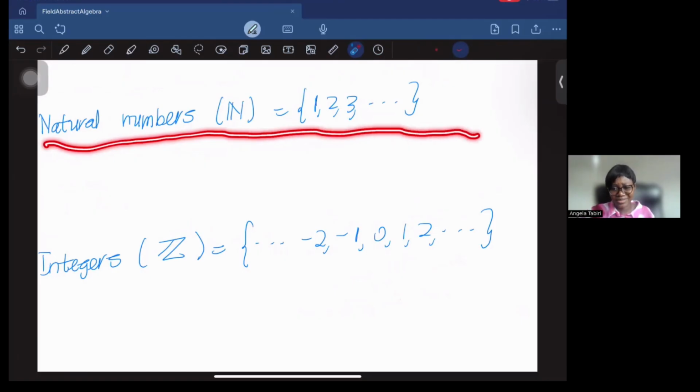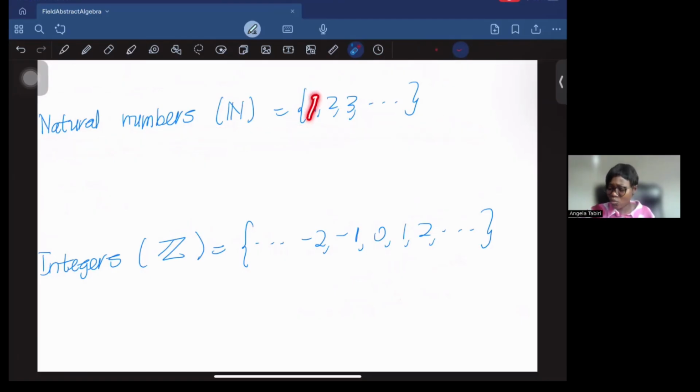The natural numbers. So think of counting from 1, 2, 3, and so on. Will this be a field? Let's test and see. If you add 2 natural numbers, you get another natural number. Yes. If you have 3 or more natural numbers and you add them, will the addition be associative? Yes. But do we have the identity 0?